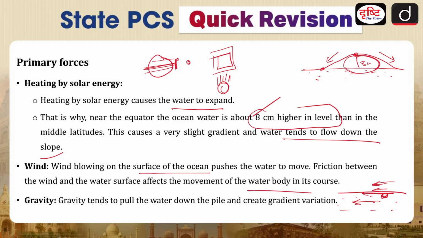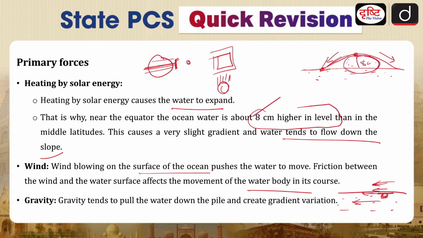Then comes gravity. Obviously, if there is a water pile and gravity is acting upon it, let's say this is the water pile which is there because of the expansion. Now what is happening over here? Water flowing down the slope, that is gravity acting. So gravity is another factor.